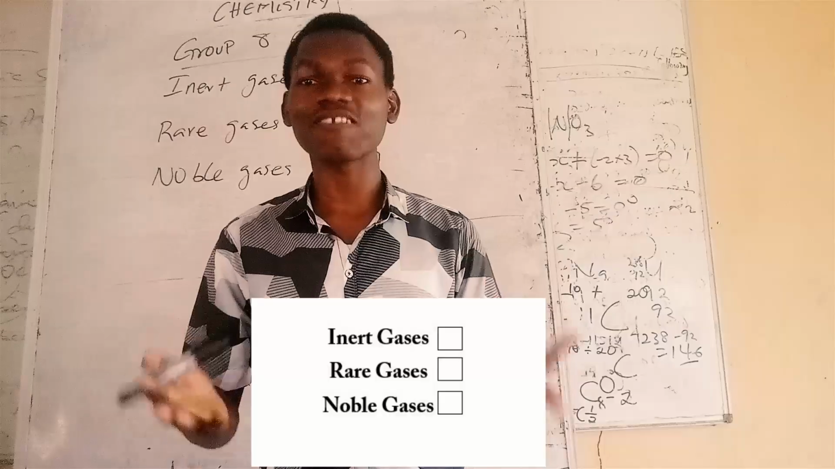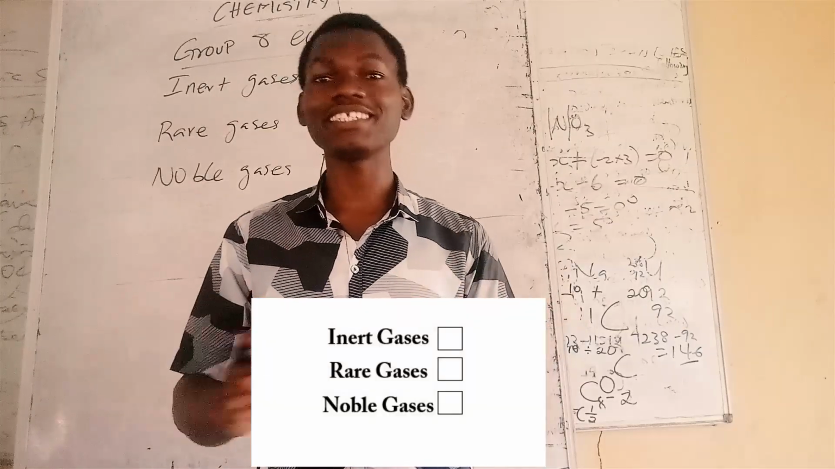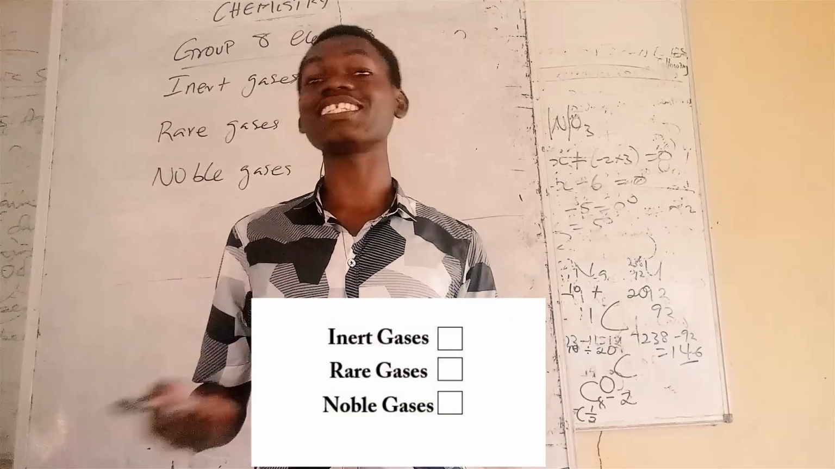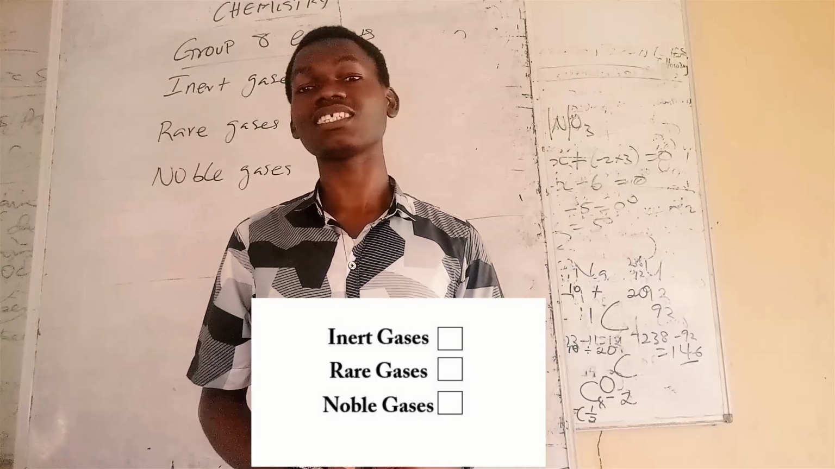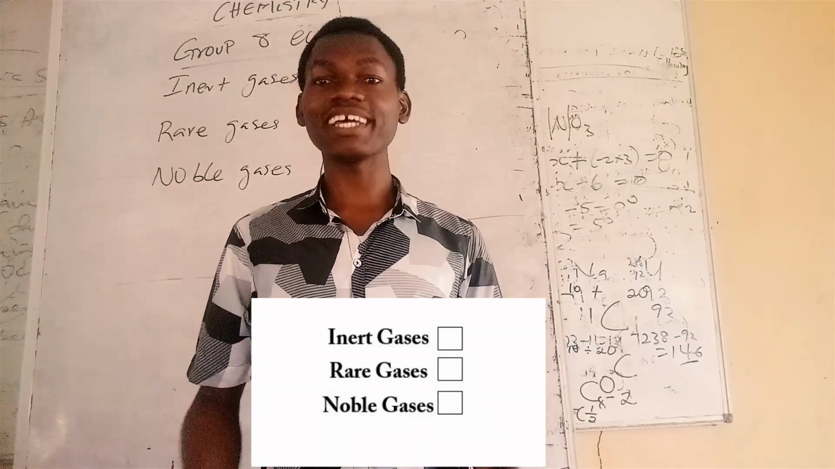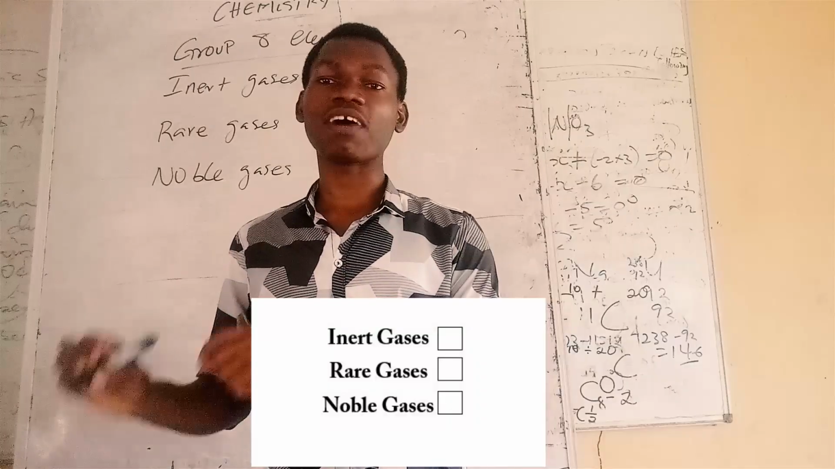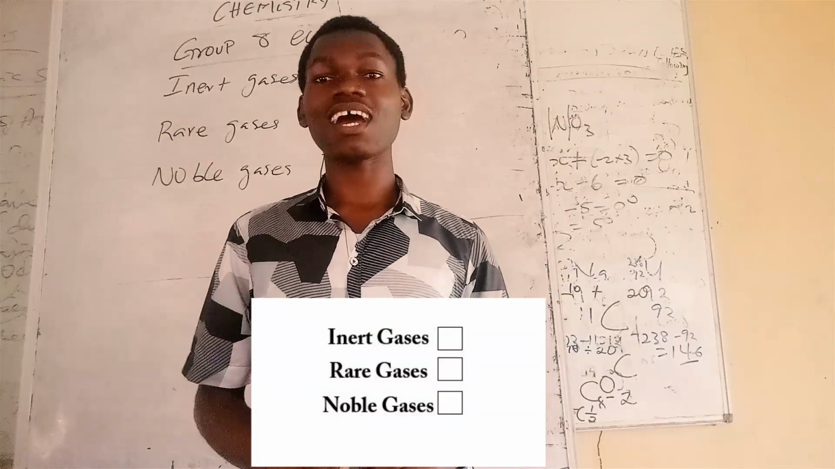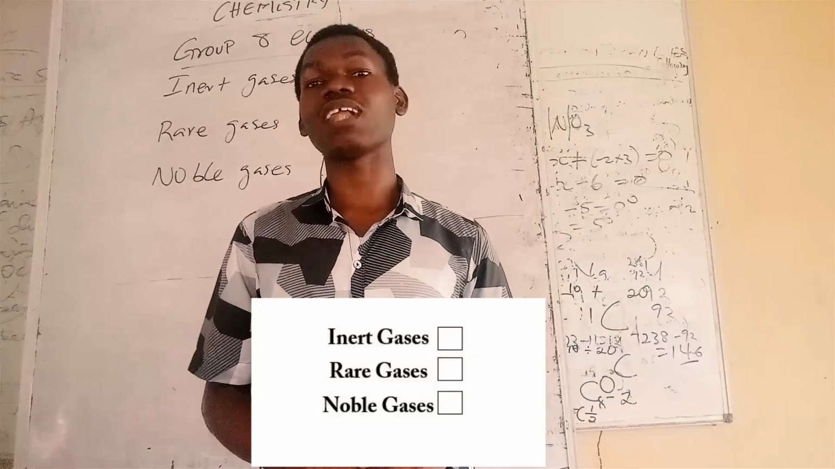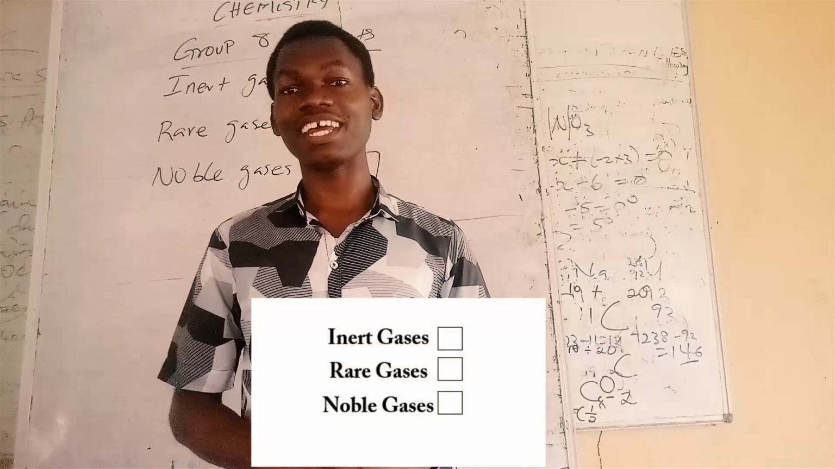What is the actual family name for the group 8 elements? Is it inert gases? Is it rare gases? Or is it noble gases? Over the years, chemistry students have been misusing these family names, right? So which of them is the actual name, and why are they called that particular family name? Find out at the end of this video.